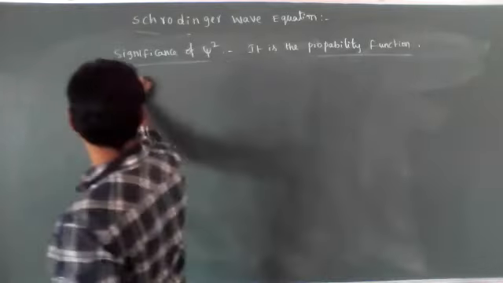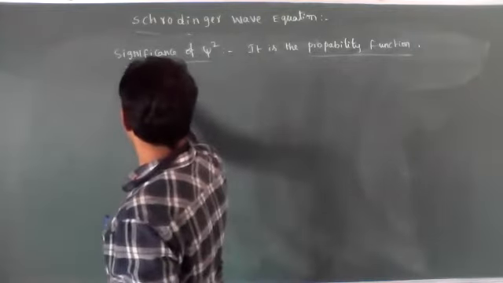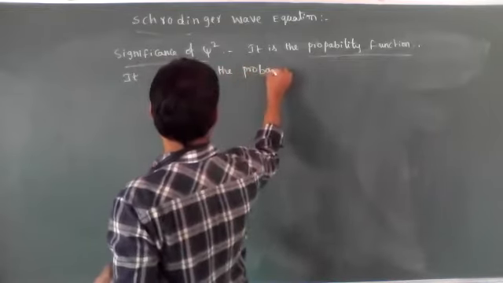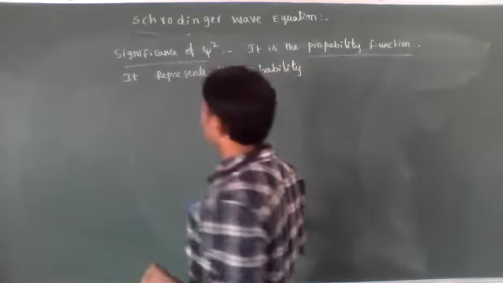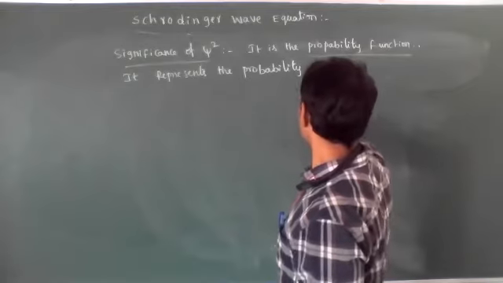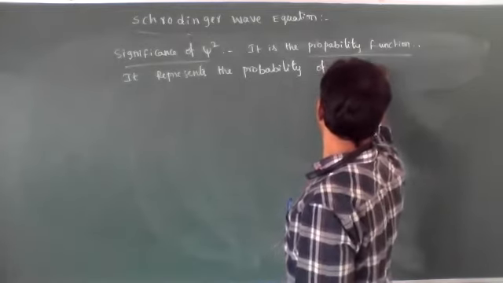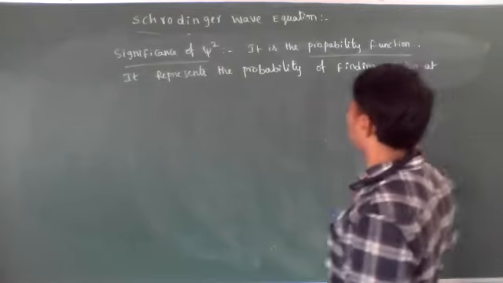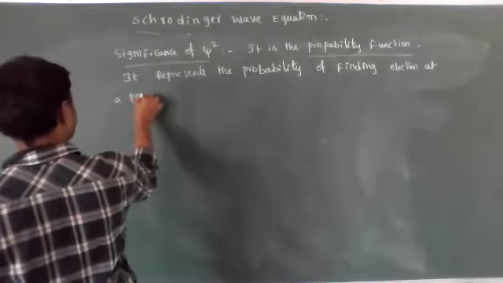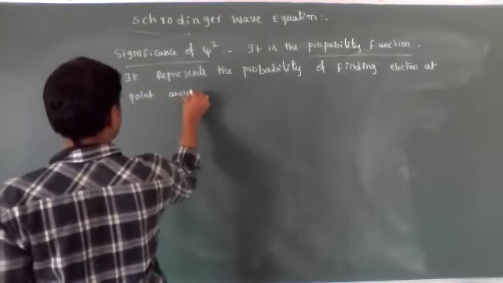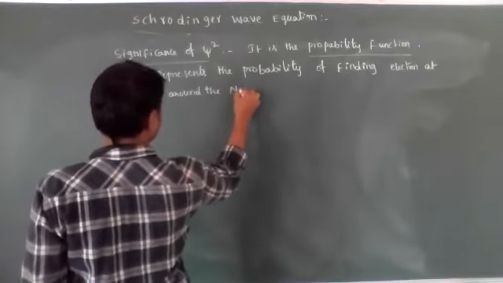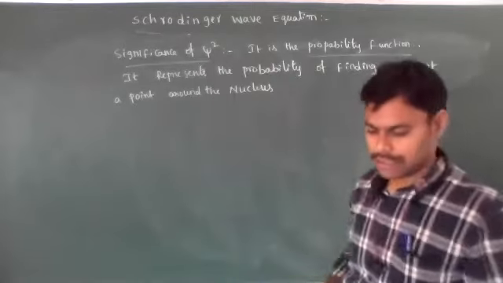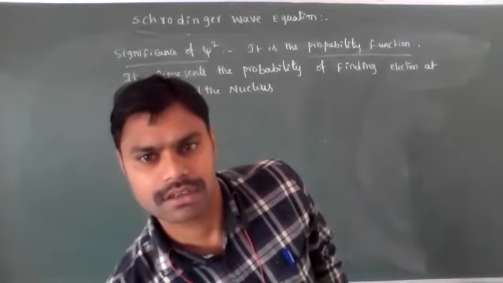Psi square represents the probability of finding an electron at a point around the nucleus, known as psi square.